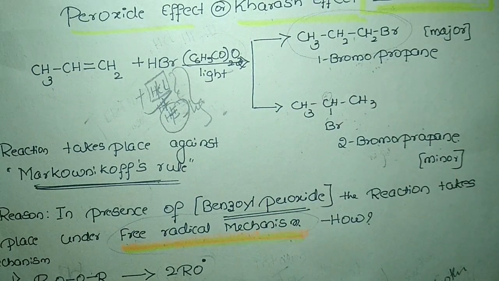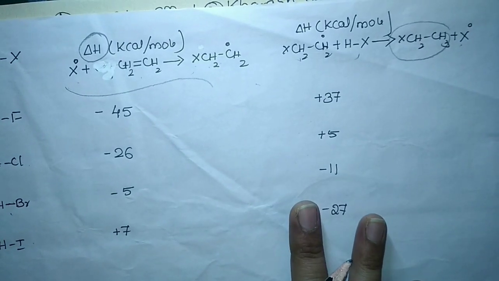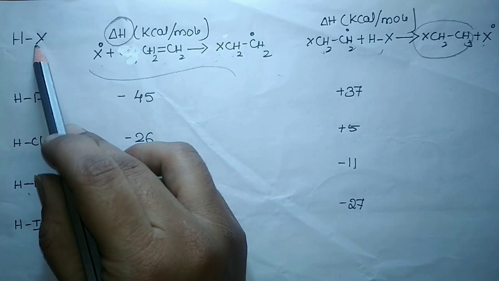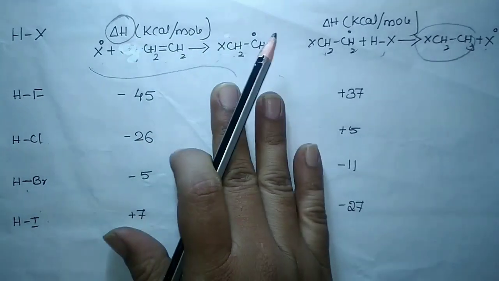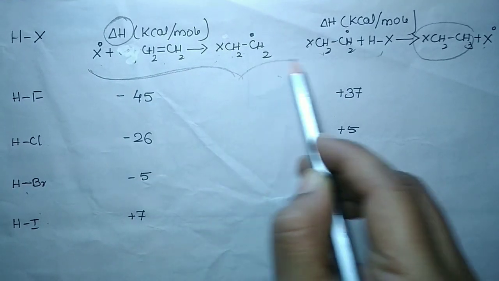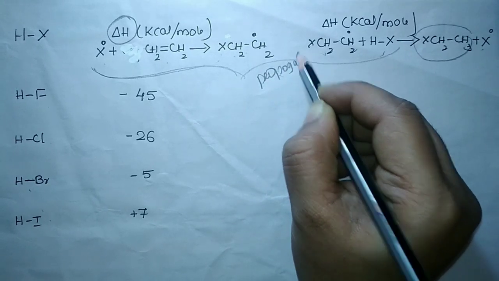So that is why these three will not undergo the Kharasch effect or peroxide effect. I can also explain that by giving the enthalpy values. See, the table explains the hydrogen halides, all four, with delta H values. These two are the propagation steps.